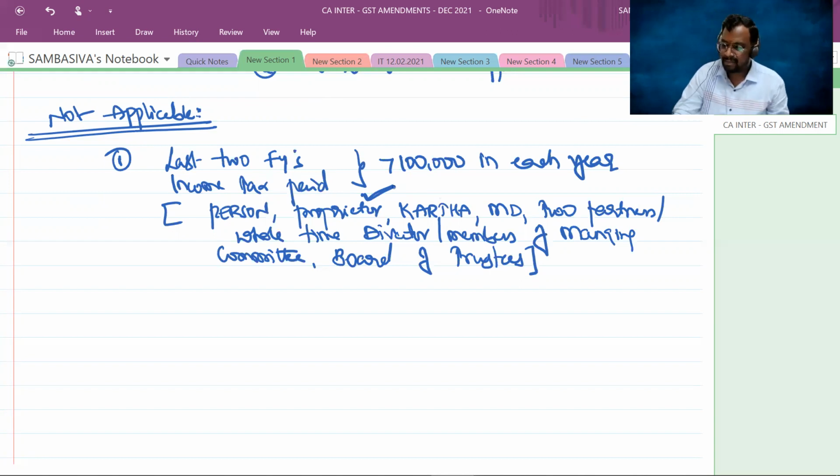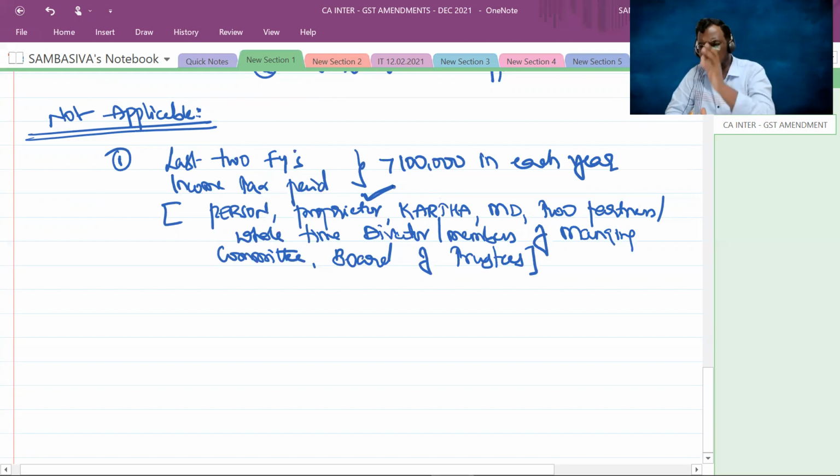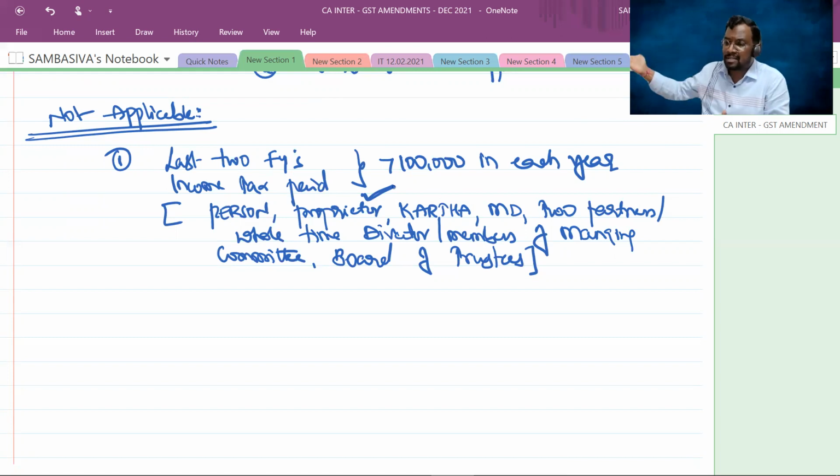So that means if your turnover exceeds 50 lakhs in a particular month, you are a genuine taxpayer. Your turnover exceeding 50 lakhs every month means yearly your turnover is more than 6 crores. In that scenario, it's quite obvious that you will have income tax liability of more than 1 lakh. Anyhow, you have paid income tax of more than 1 lakh for the last 2 financial years, then you satisfy this criteria.